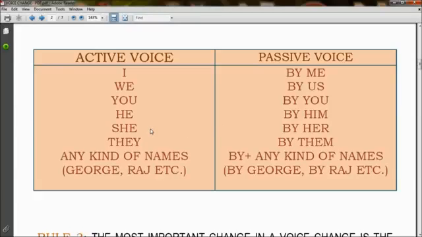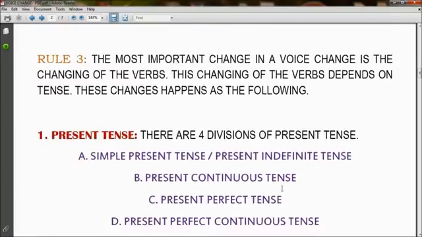Active voice she becomes by her in passive voice. They becomes by them in passive voice. And any kind of names like George or Raj, etc. becomes by plus the name, that is by George or by Raj, etc. I hope the previous two rules have become clear to you all.